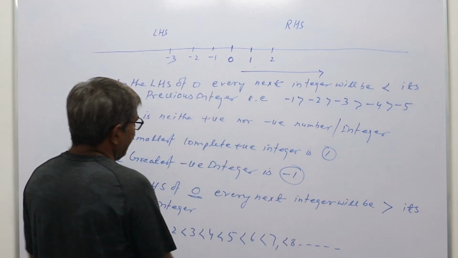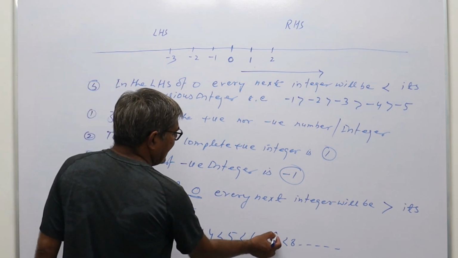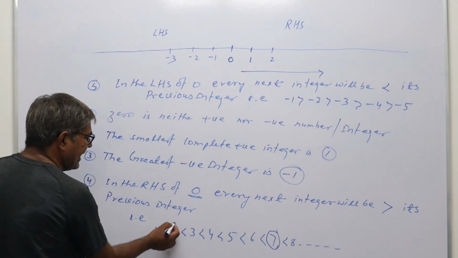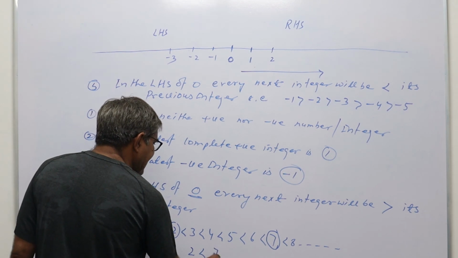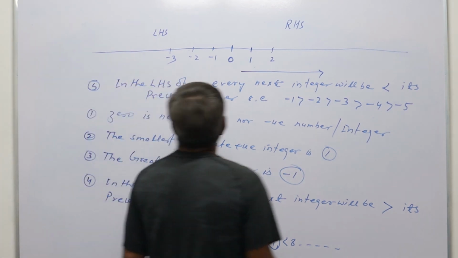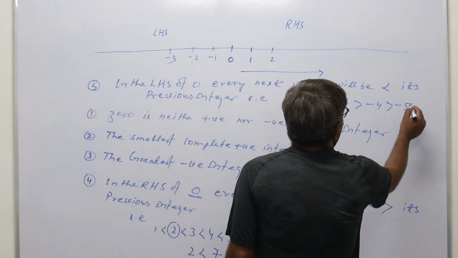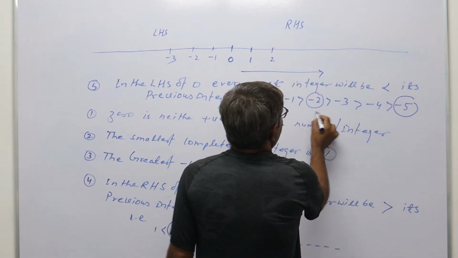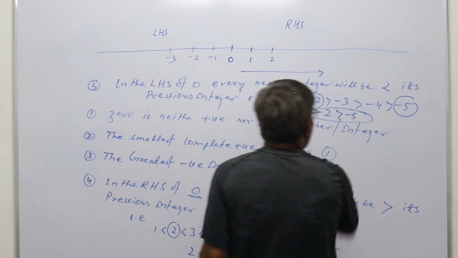Here see, on the right hand side, if we take any integer, for example 7, and compare it with the integer 2, then 2 will always be less than 7. And similarly on the negative side, if we compare, for example, -5 with -2, then -2 will always be greater than -5.